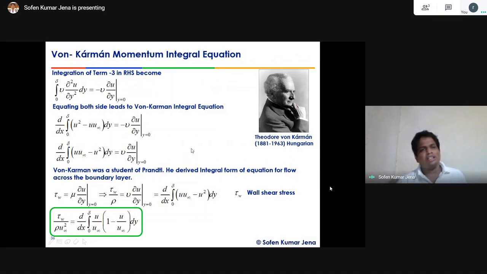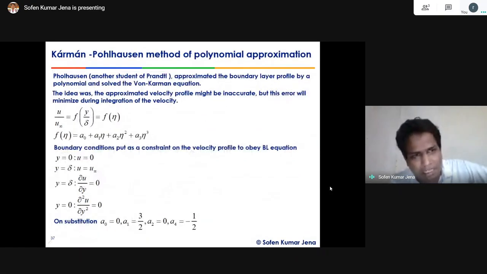Okay. Then there is another student of Prandtl, his name is Pohlhausen. He approximated the profile of the boundary layer and solved the von Karman equation. What is this approximation? In the earlier lecture we already came across the similarity solution. We have seen that along the x direction, depending on the position of x, the boundary layer shape is changing, but the profile remains identical, right?